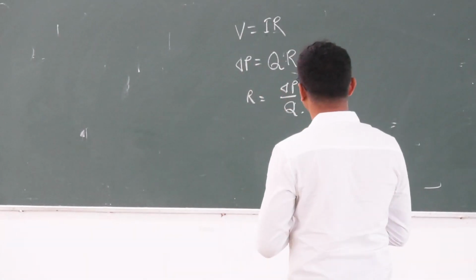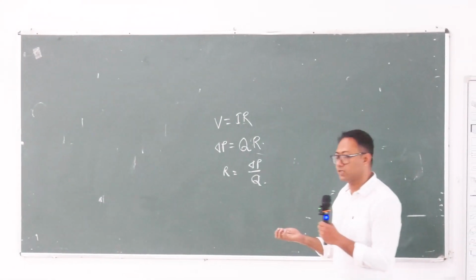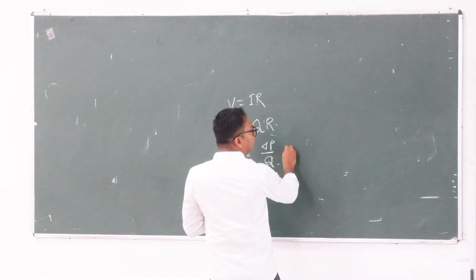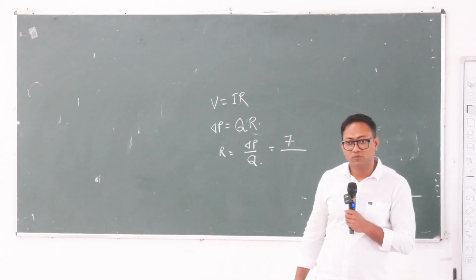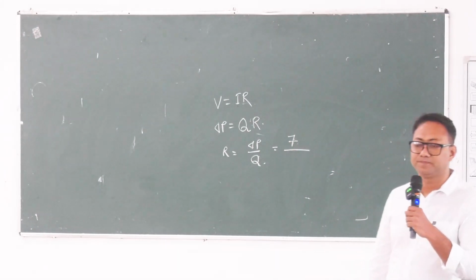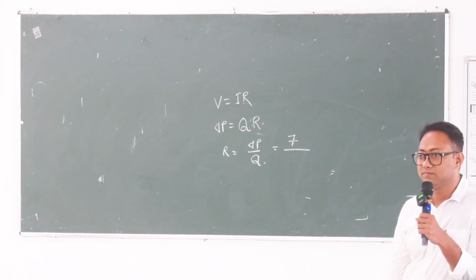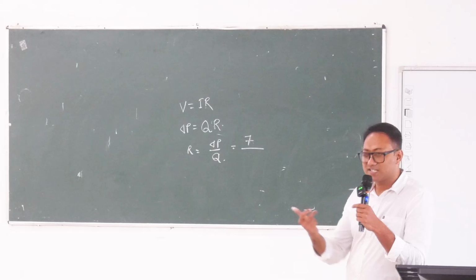So let us calculate resistance in the pulmonary circulation. Del P, pressure difference, is equal to 7 millimeter of mercury. What is Q? Blood flow. What is its value normally? What is this blood flow actually? Yes, cardiac output.